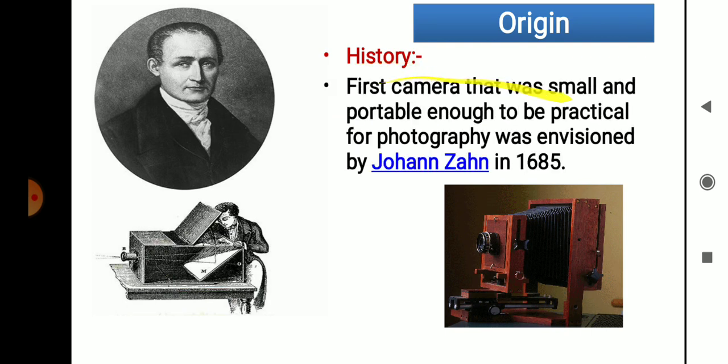The first camera that was small and portable enough to be practical for photography was invented by John Young in 1685. In 1685, the first camera was developed, which is portable enough. Portable means we could carry it here and there, and it is suitable to take photographs. So John Young invented this portable camera, which we are able to take during traveling.